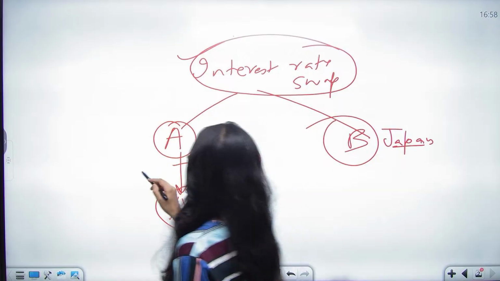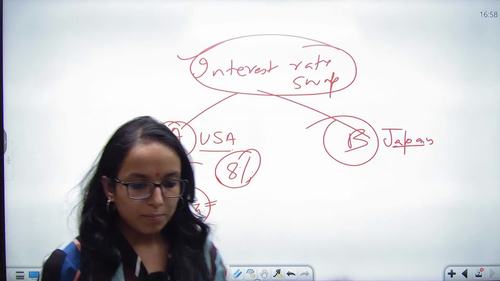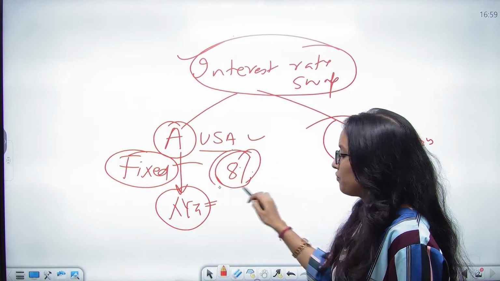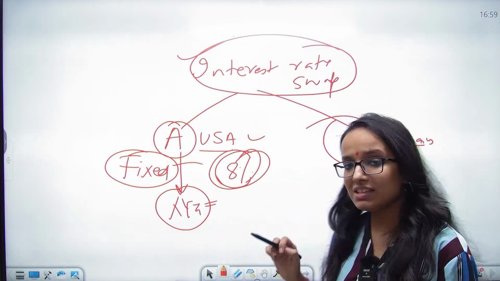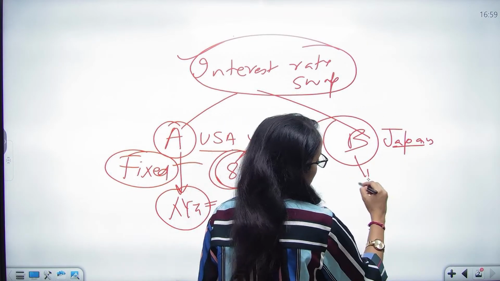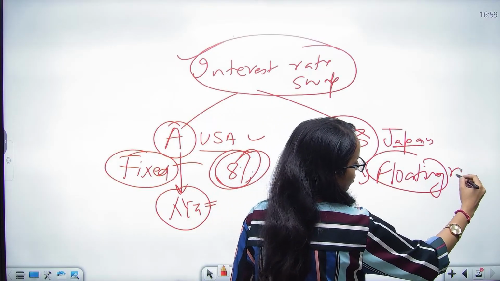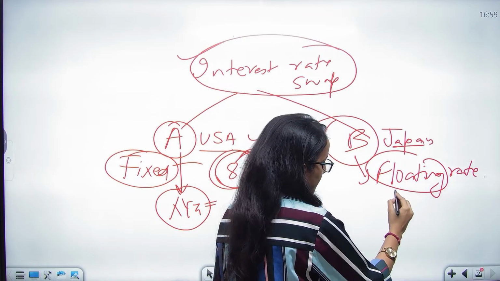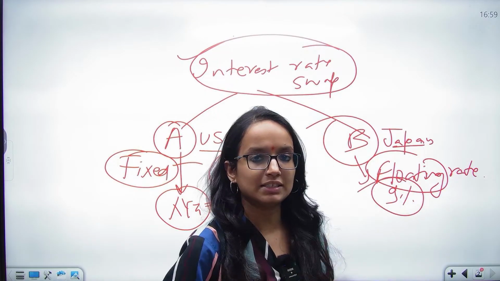It has a fixed interest based loan. Company A in US has a fixed interest rate based loan which is fixed at 8%. Okay. Whatever the amount is. Company B, situated in Japan, has a floating rate loan, right? That keeps on changing. Suppose presently it is say 9%. Okay, presently it is 9%.